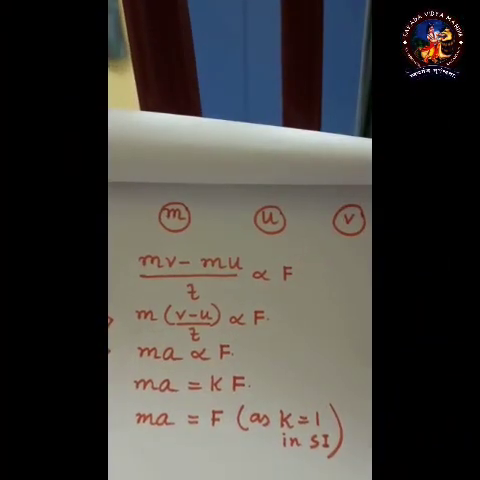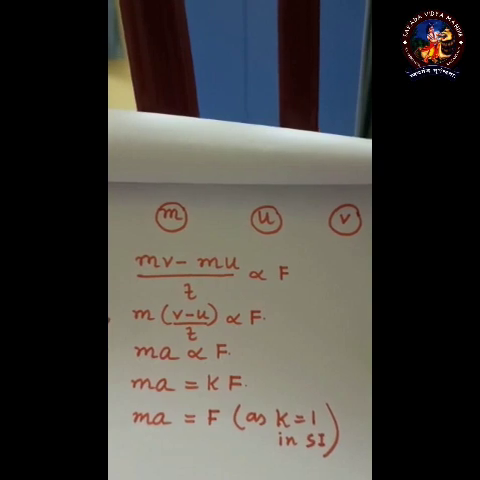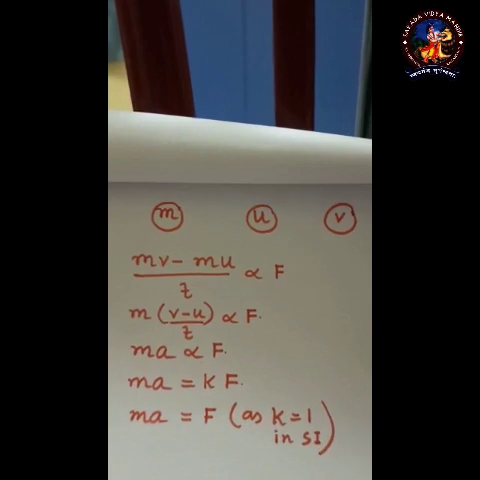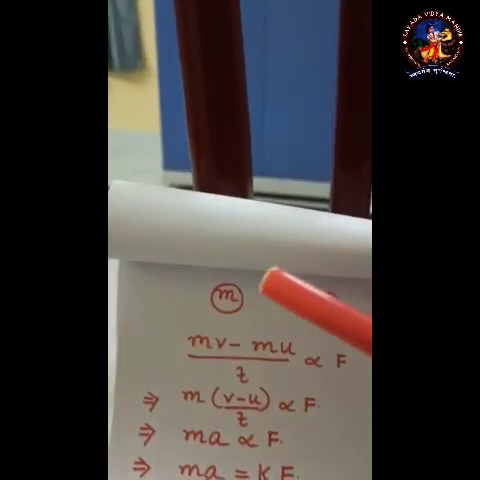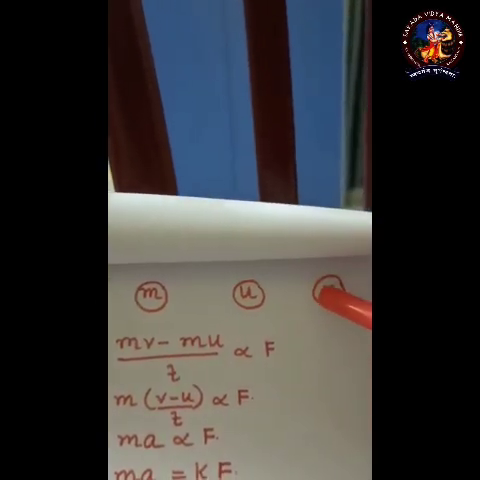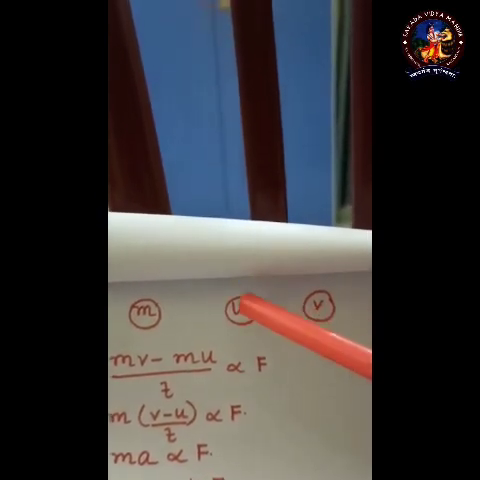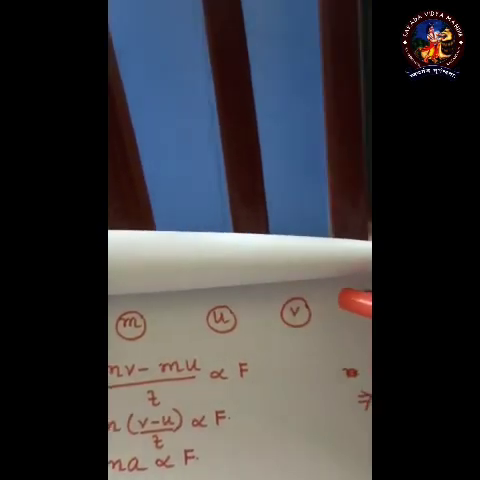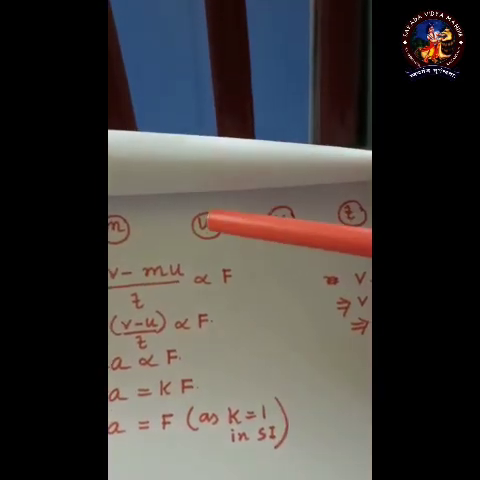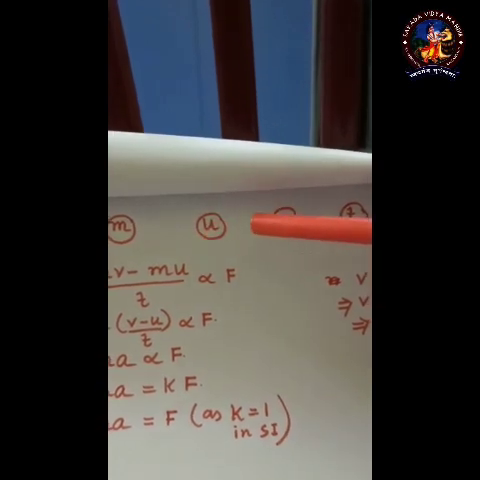I have told that from Newton's second law we get the expression of force, and from Newton's first law we get the definition of force. Now from Newton's second law, how can we get the expression of force? Let us consider one object of mass m, initial velocity u, final velocity v, and let us consider the change of velocity takes place in time t.